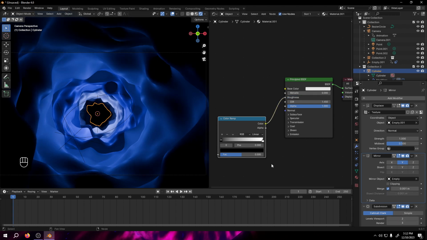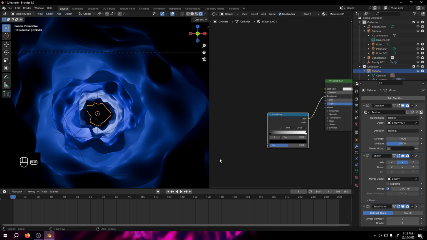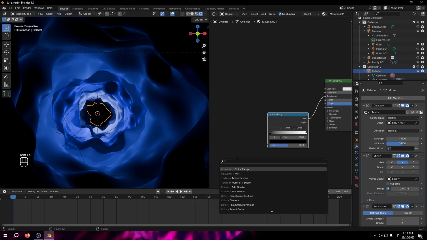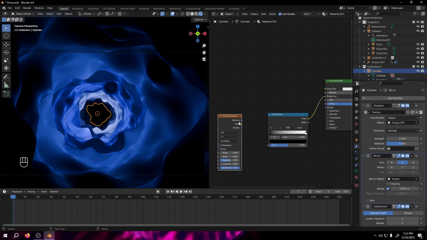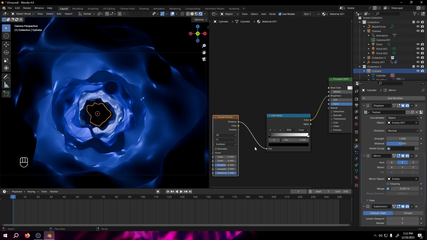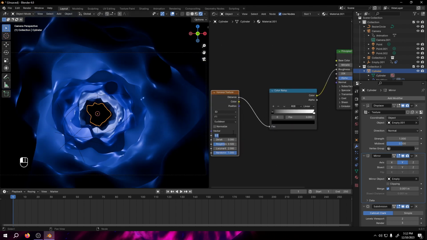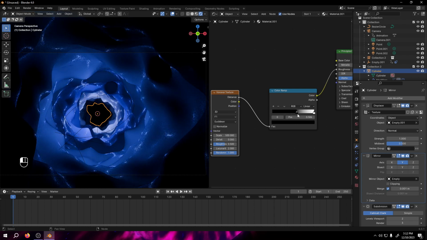Let's increase that subdivision for better views and add Voronoi texture. Let's add Voronoi to it and make that 500 and let's